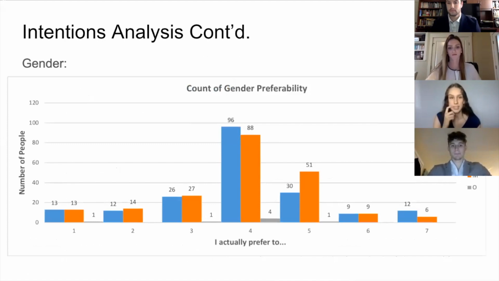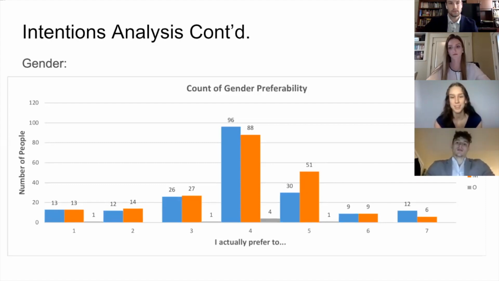Here we have the intentions analysis. So here is a count of the gender preferability. As you can see, more males actually preferred to stay as long as they had originally planned. And out of all of those responses, they were pretty even, except for number 4 and number 5, with 5 the response being that more females are planning to stay somewhat longer than they had planned.